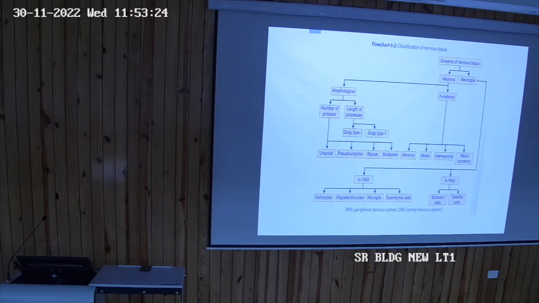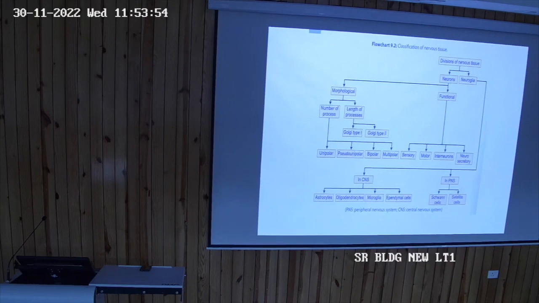Then ependymal cells. As previously I told you, how many cavities are there? Four. The cavities, whether lateral ventricle, third ventricle, fourth ventricle, or cerebral aqueduct, their walls are lined by simple columnar cells.